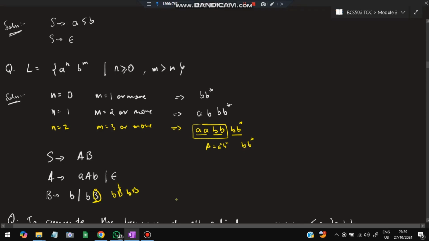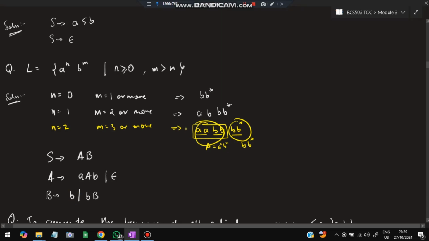So it will be forming a chain of b's followed by a B, and this B can be finally substituted as small b. So if I want two b's, what I will take? First I will take bB and I'll substitute this B as b, so it will be bb. If I want one b, I'll directly take this one. So this is how you represent the two parts here, A and B.